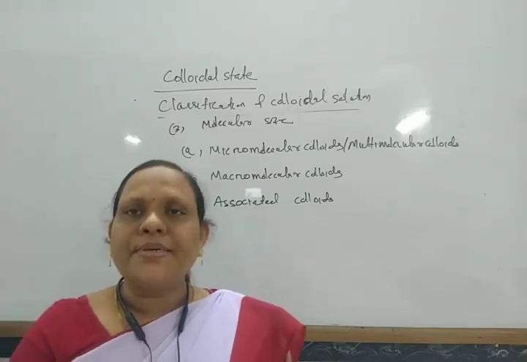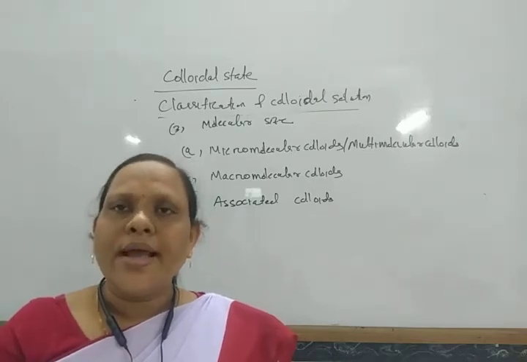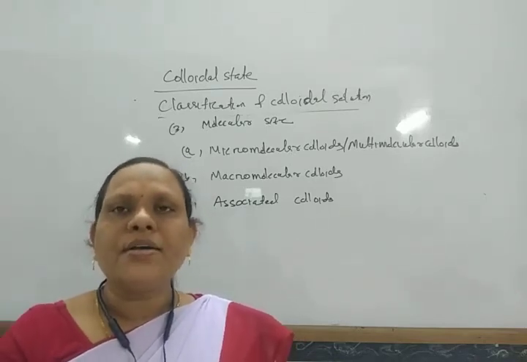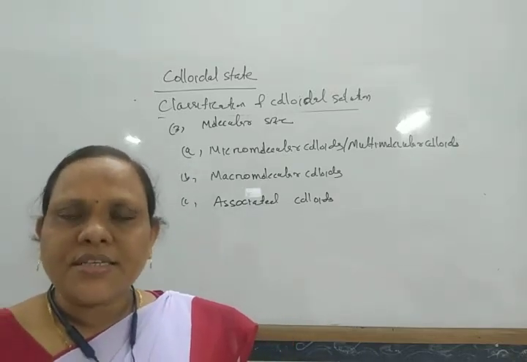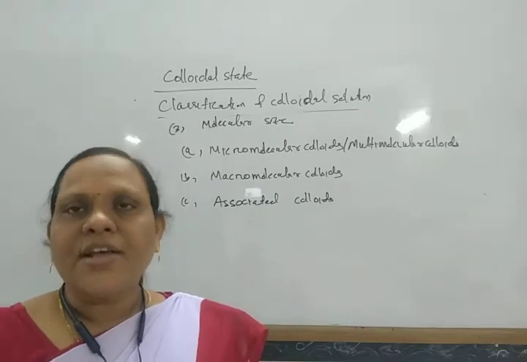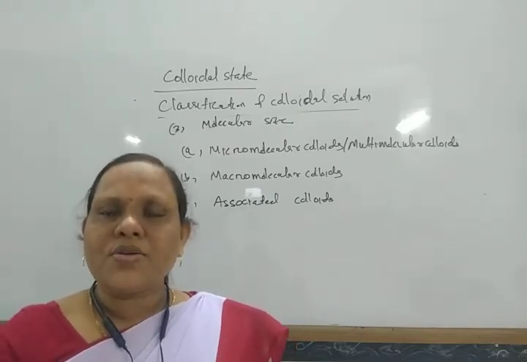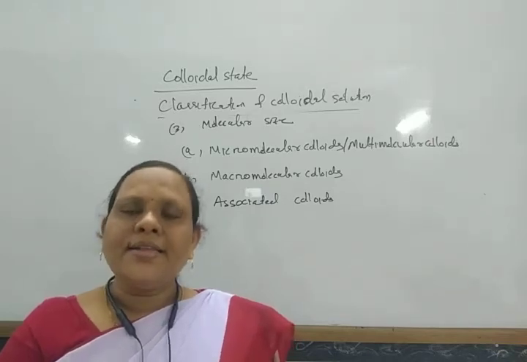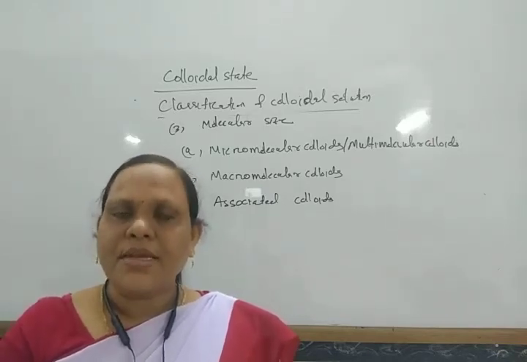For example, the colloidal solutions of gold and sulfur come under this category. The atomic size of gold and the molecular size of sulfur is less than 10 to the power minus 6 meter, that of the colloidal particle size.